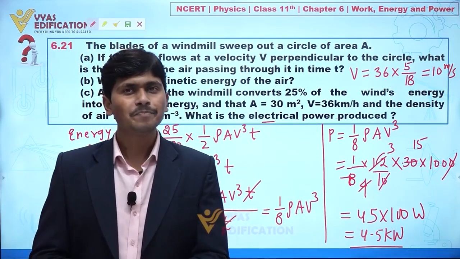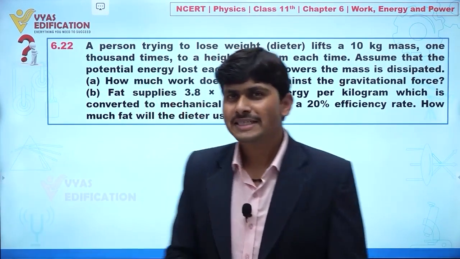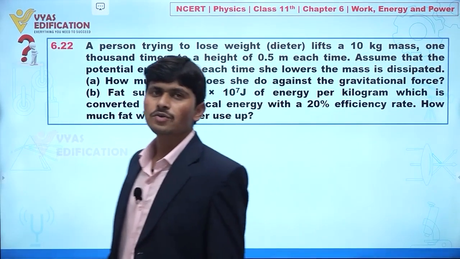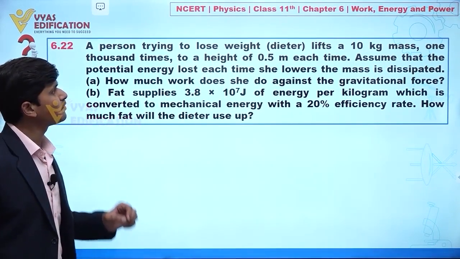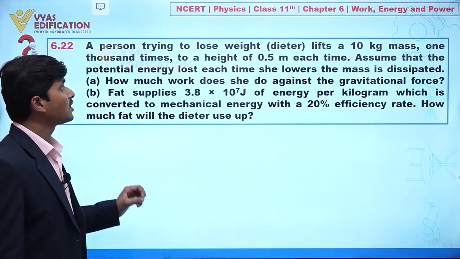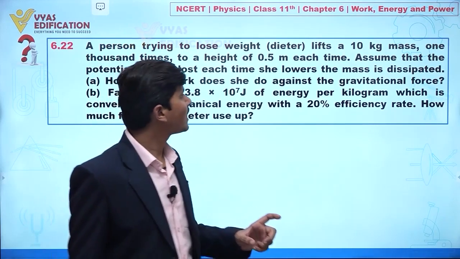So this is all about this question. Now dear student, I am going to discuss question number 6.22, and in this question it is given to you a person trying to lose weight lifts a 10 kilogram mass 1000 times to a height of 0.5 meter.